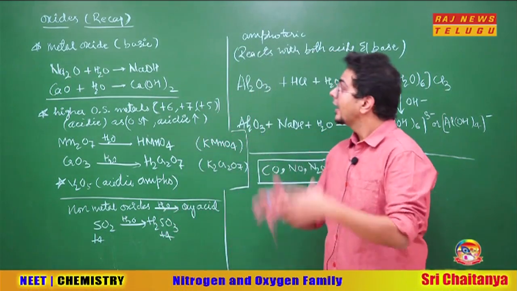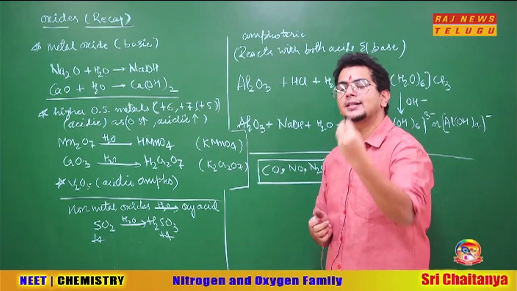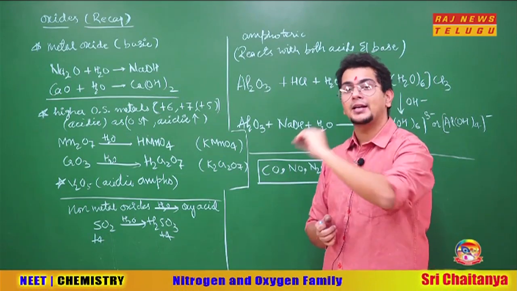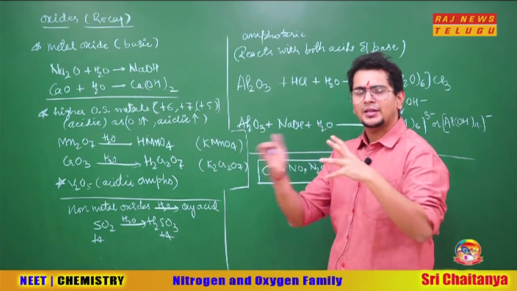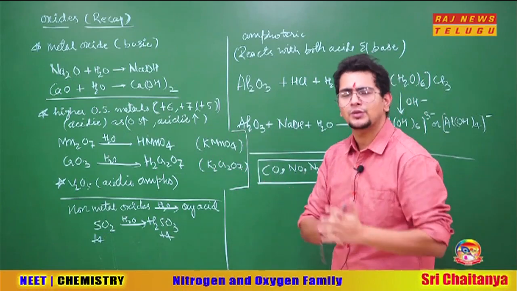From the last few days we are dealing with the nitrogen and oxygen family, and in the last lecture we entered the oxygen family with oxygen, dioxygen. Very simple, beautiful, easy topic. We realized that platinum, palladium, gold do not react directly with oxygen. We saw the preparation methods also. The reactions are all simple, and the extra reactions will come later in the contact process also.